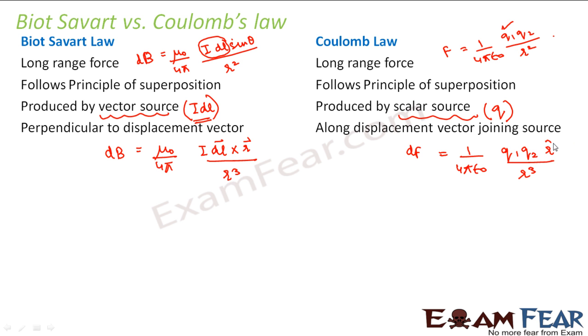So in this case, the force is along the direction of r. But the direction of the magnetic field is determined by the cross product of dl and r. That means it is perpendicular to the plane containing the current carrying element and the position vector. So this was the comparison of Biot-Savart law with Coulomb's law.